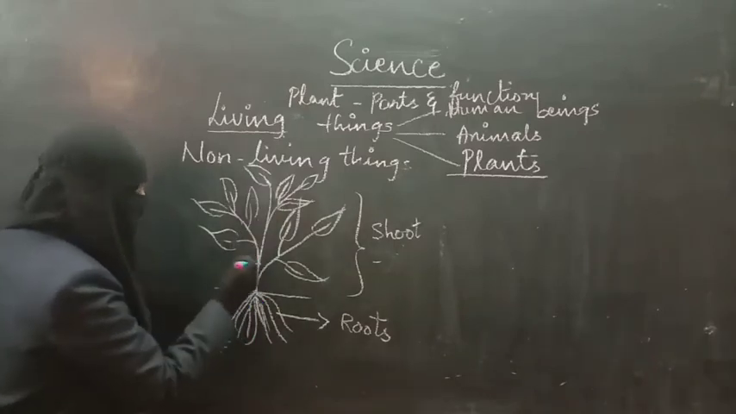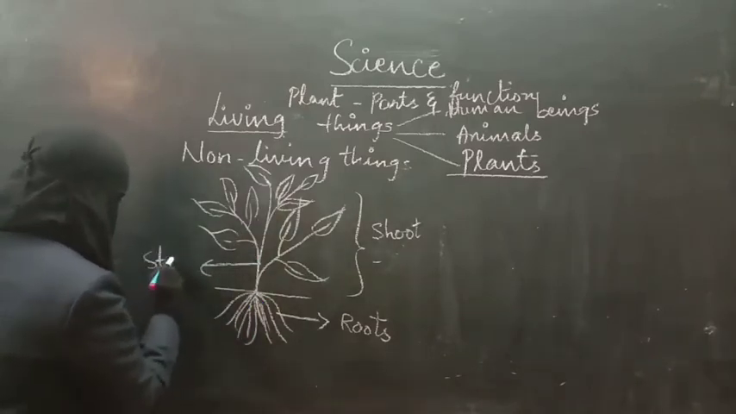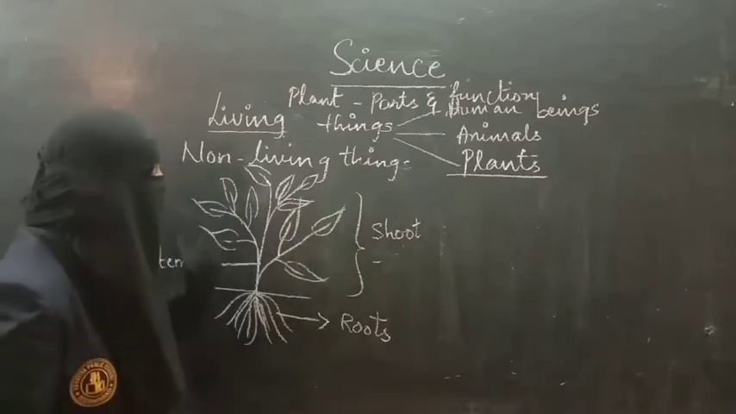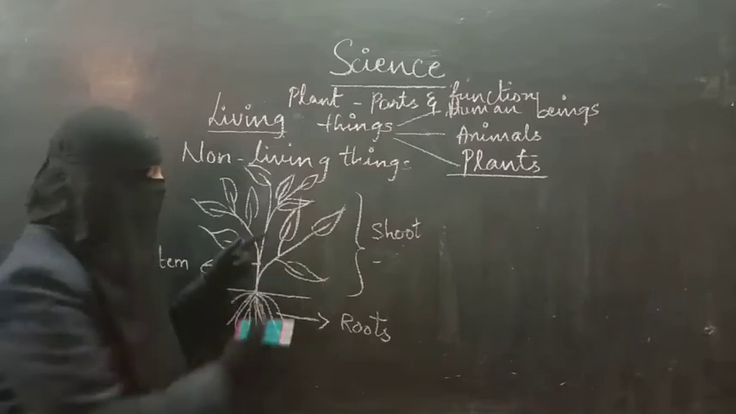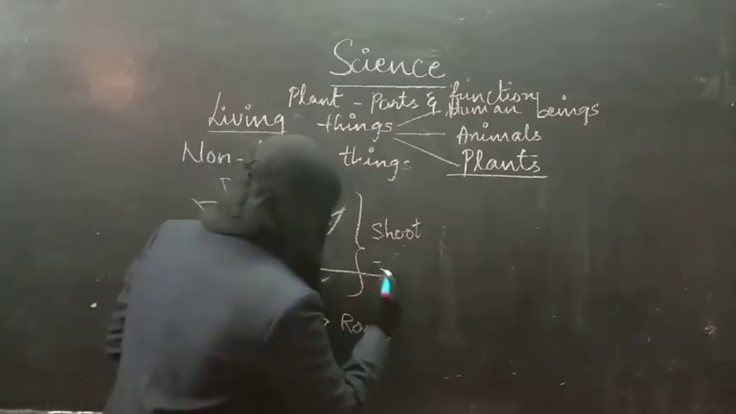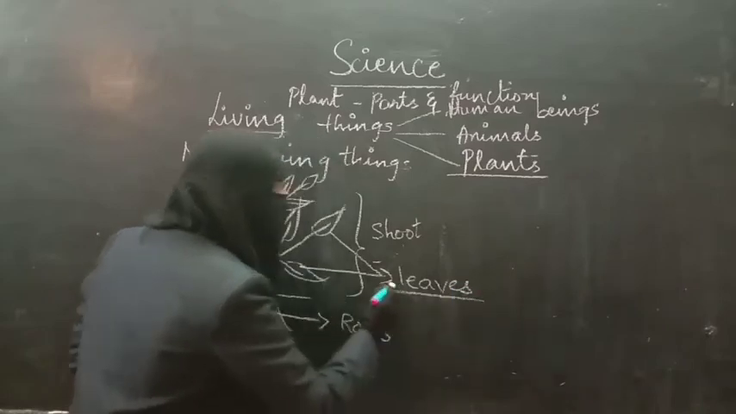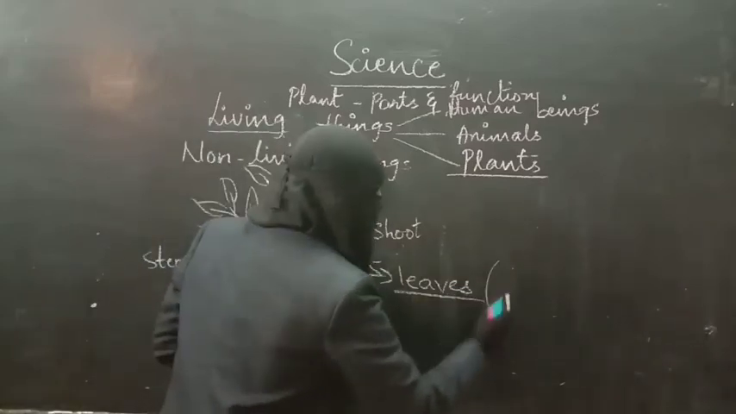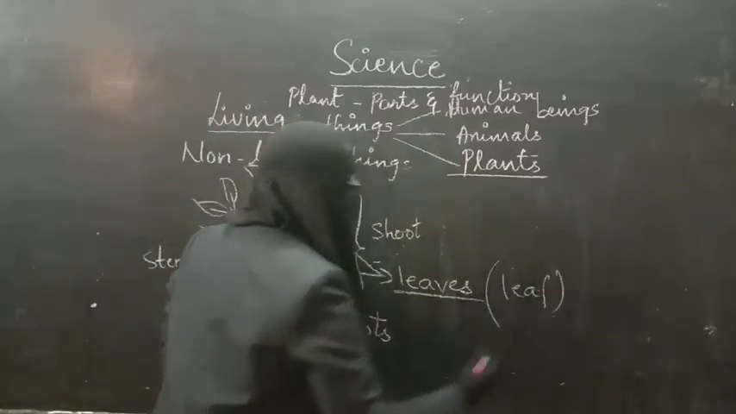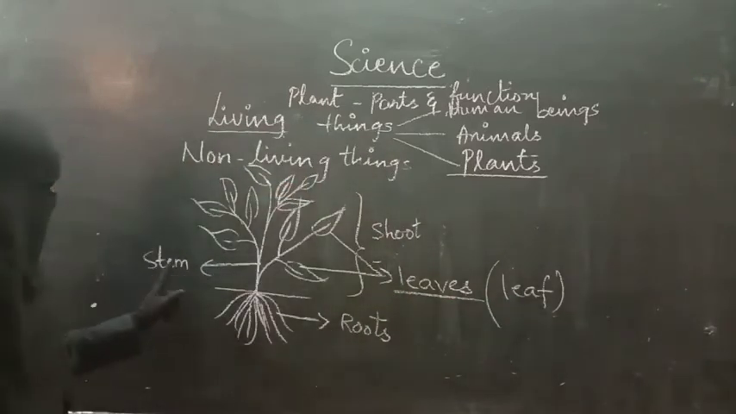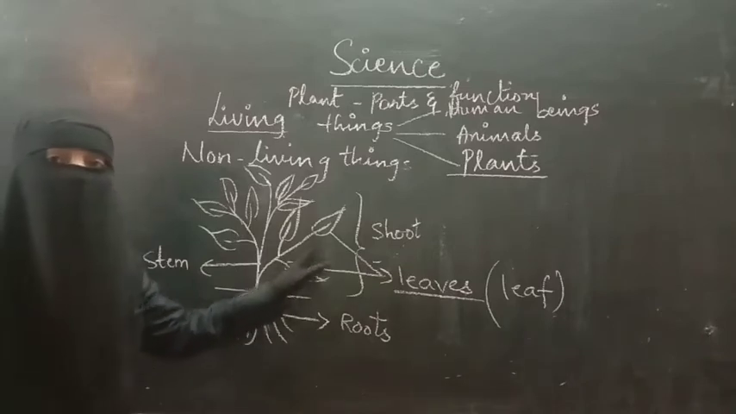So in the shoot, let us find out the parts. The main one which is going up from here is the stem. Stem carries branches. It has different branches with leaves. Leaves are present here, right? So the other part is leaves. See, L-E-A-V-E-S. This is the plural form, that means many. Leaf is the singular form. One is leaf and many are leaves. So here leaves, stem. Stem has branches which have leaves.